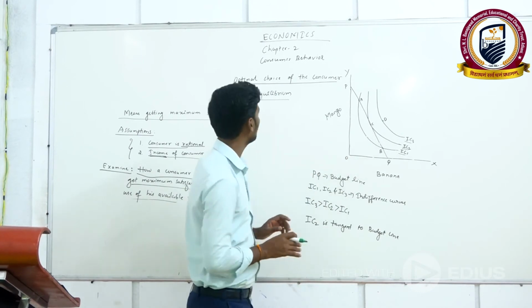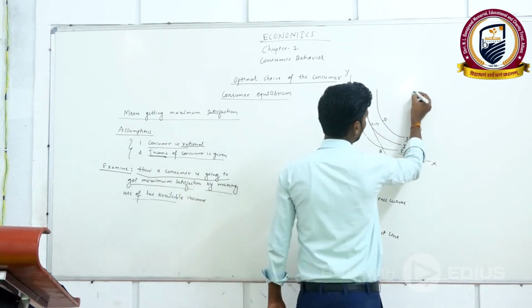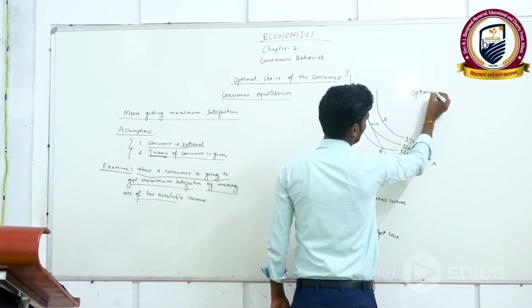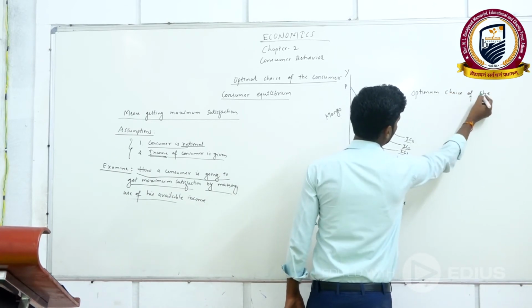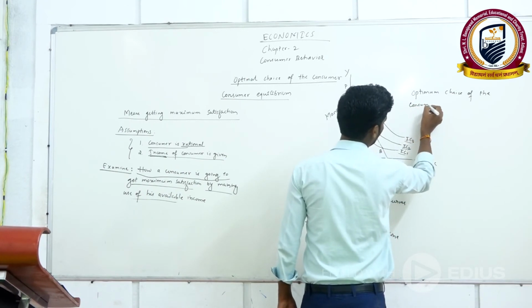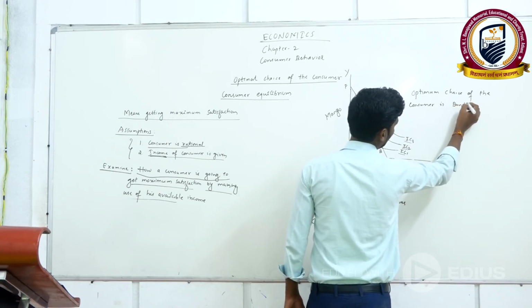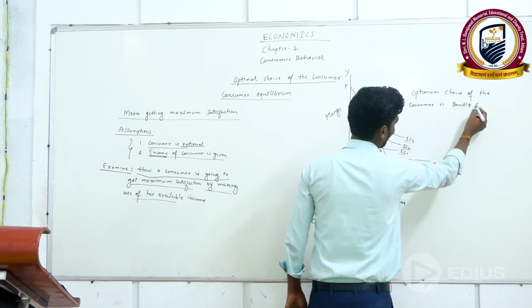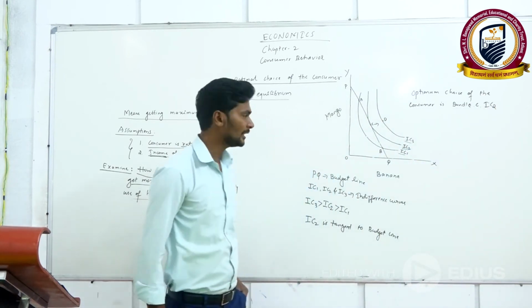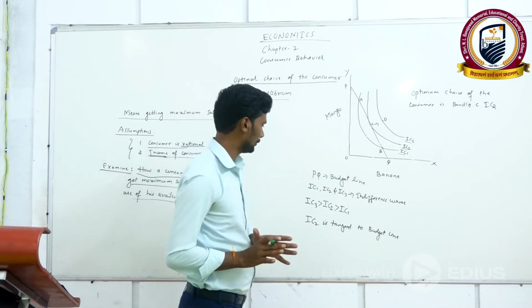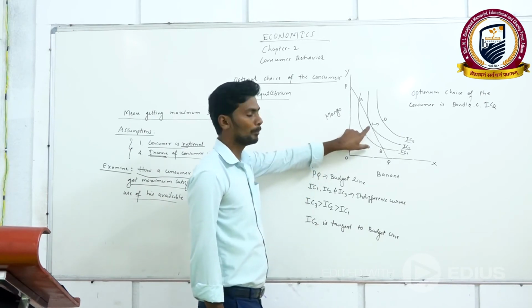Which means the optimum choice of the consumer is bundle C, which lies on indifference curve 2.